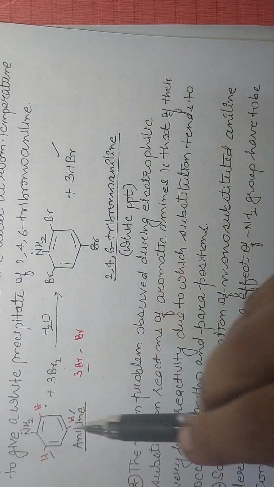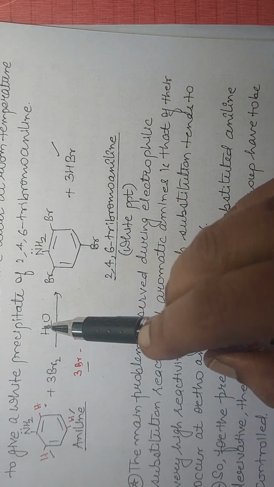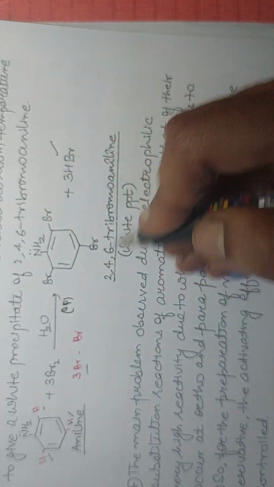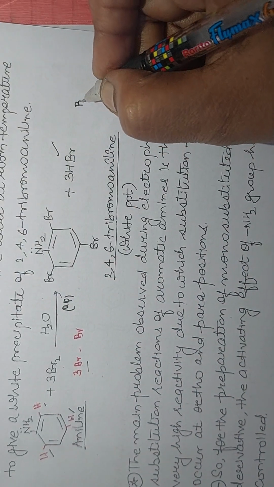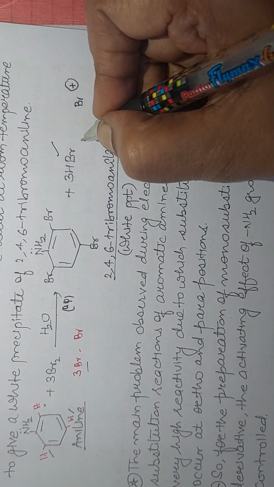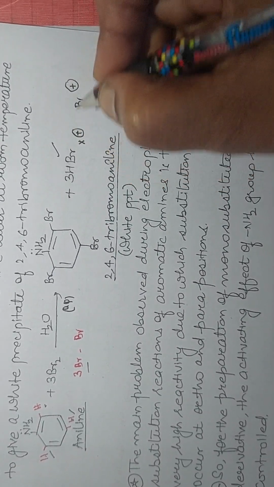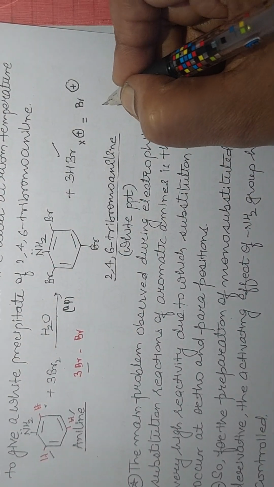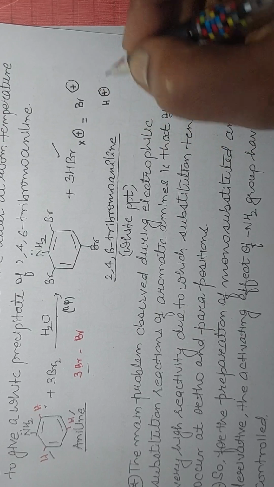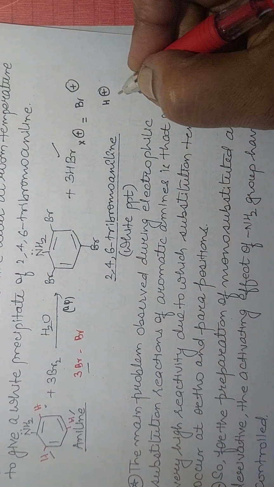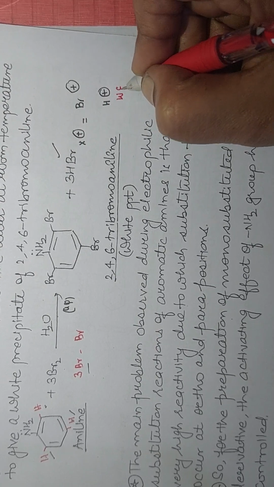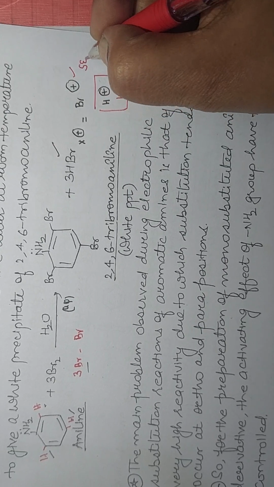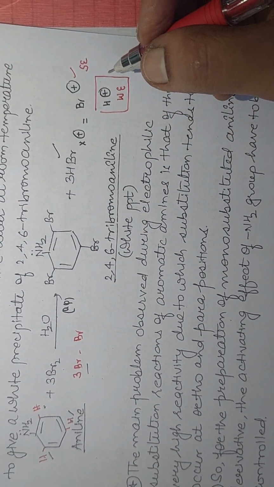Aniline undergoes bromination in aqueous medium in the presence of a polar solvent. This bromonium, like halonium, is the electrophile, the electron deficient species. It is the substitution of a weaker electrophile, H plus, by means of a stronger electrophile. It is not a nucleophile, it is an electrophile. Substitution of a weaker electrophile by a stronger electrophile is a kind of electrophilic substitution reaction.